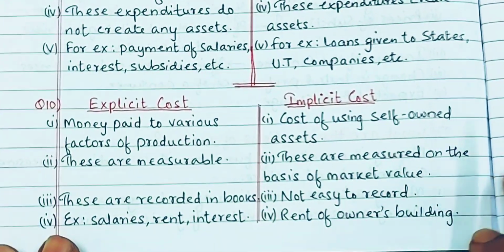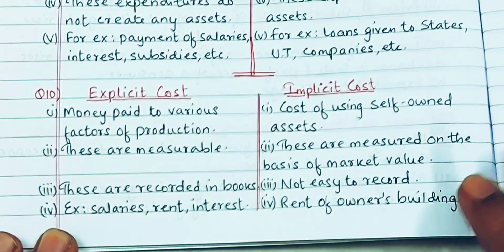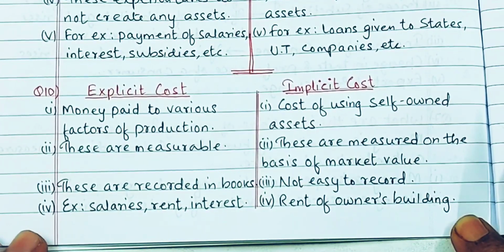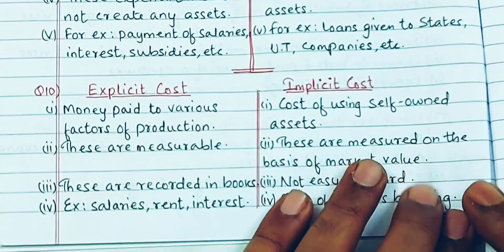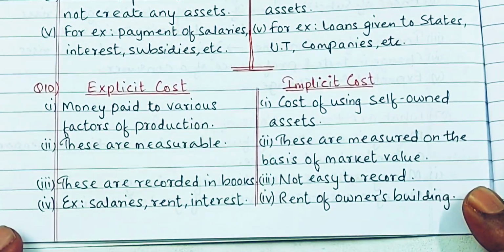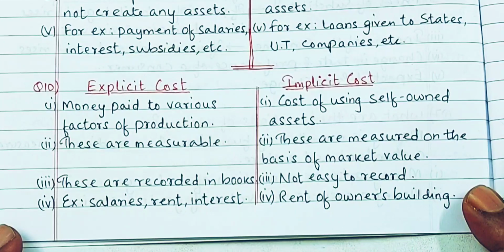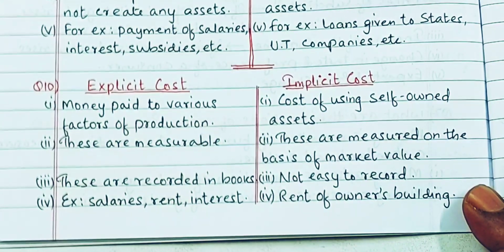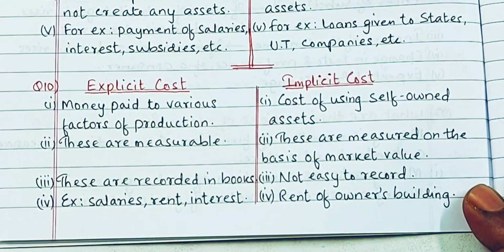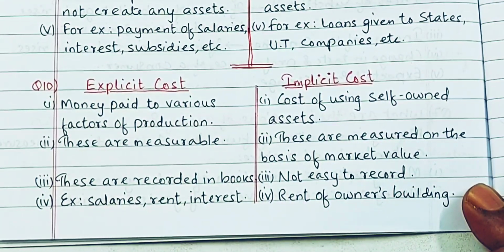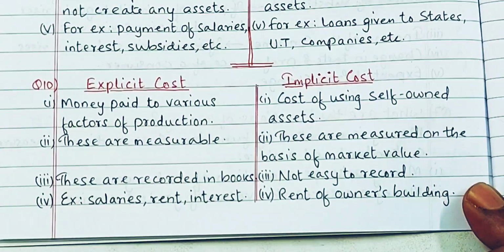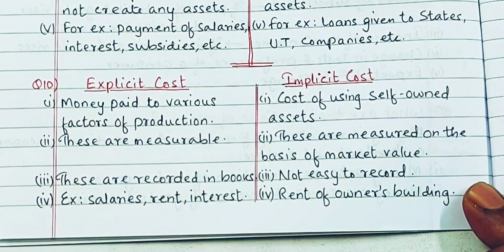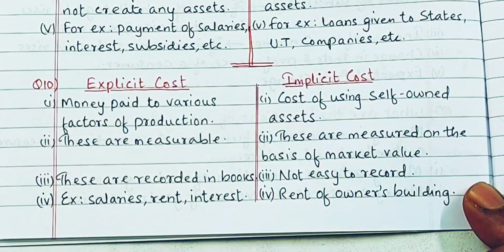Okay. Now, let's move on to the next question. The difference between explicit cost and implicit cost. Again, a very important one. Now, what are explicit costs? Money paid to various factors of production are basically called explicit costs, whereas cost of using self-owned assets are all implicit costs. And explicit costs are easily measurable, right?